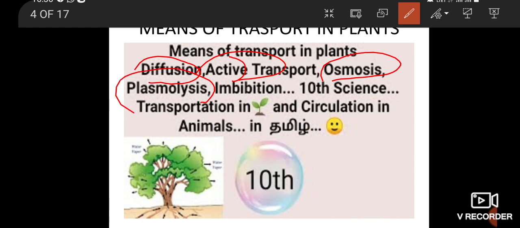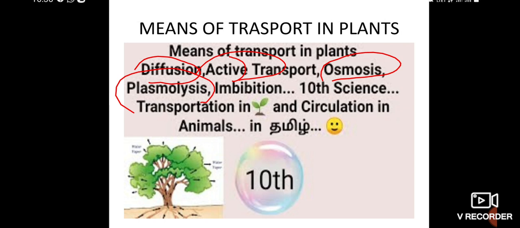Osmosis is the movement of solvent water molecules from the region of higher concentration. Plasmolysis occurs when a living plant cell is placed in a hypertonic solution. Water molecules move out of the cell, resulting in the shrinkage of the protoplasm away from the cell wall.